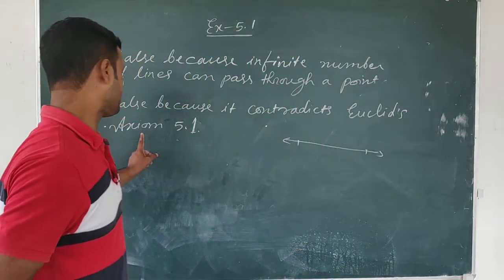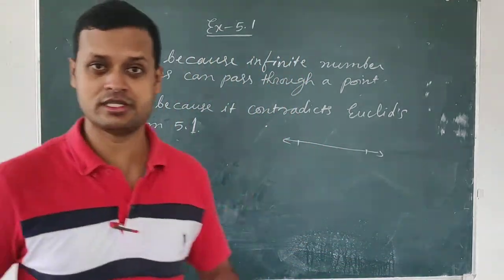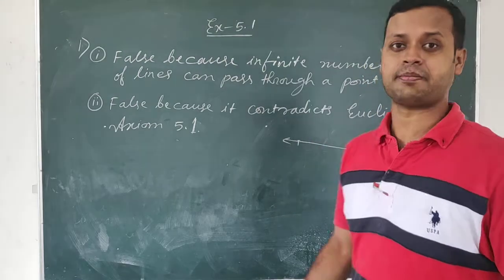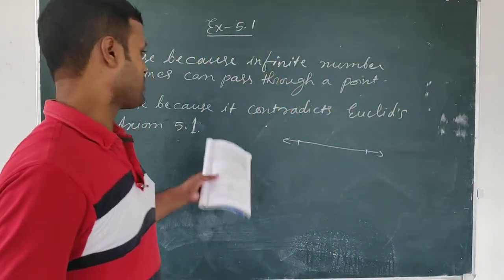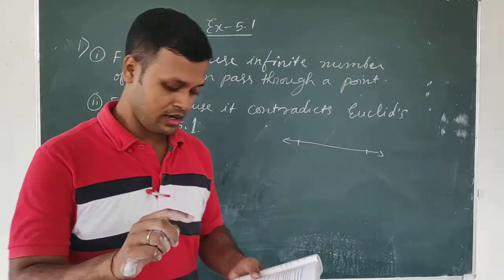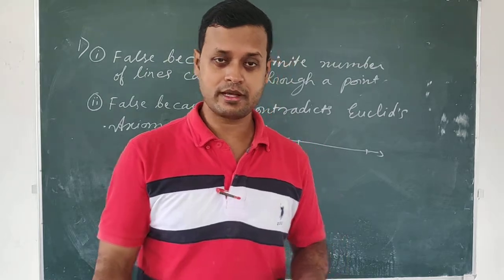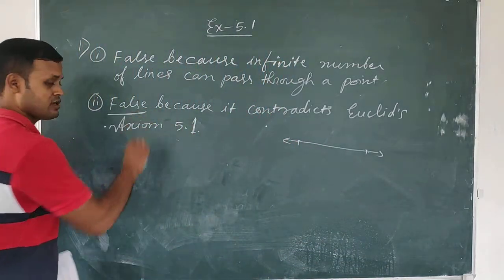Axiom 5.1 is an obvious universal truth, isn't it? What is it saying? It is saying that through two distinct points a unique line can pass. So this line is contradicting the universal truth. Therefore it is false.